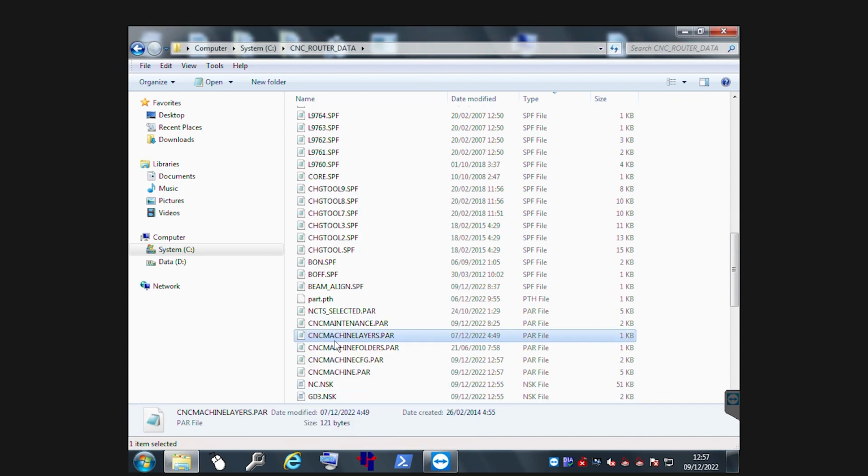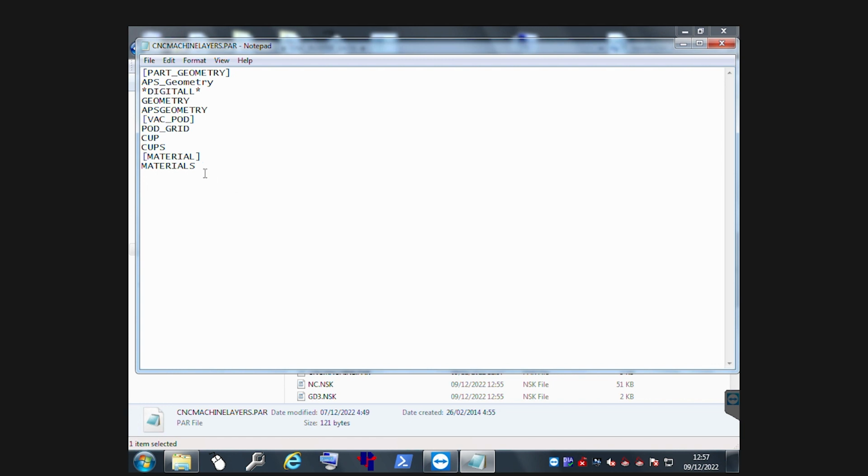And you can confirm that there was something in there by opening the file in Notepad, and these are the different layers that should show up in the DXF Layers screen in the Titan program. So we'll close this out,